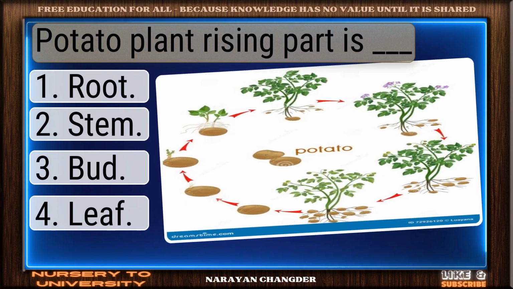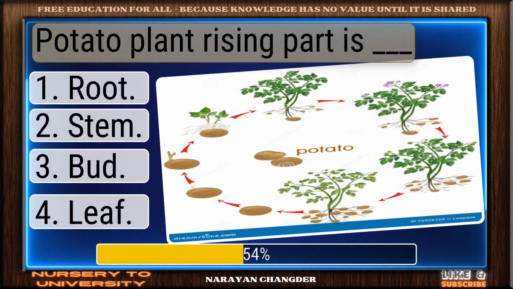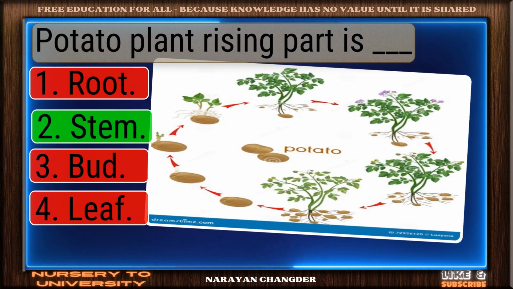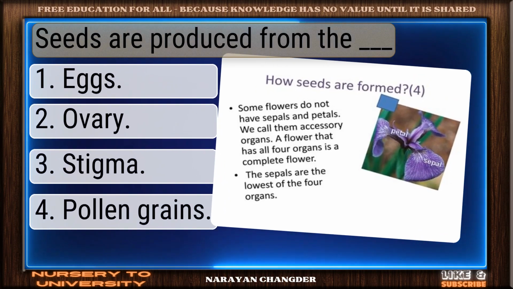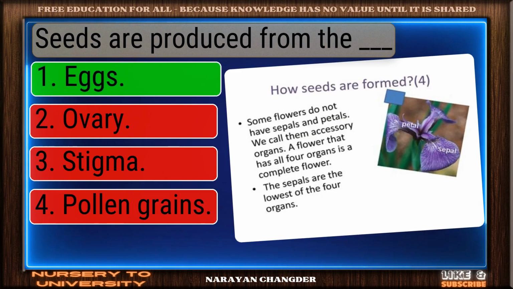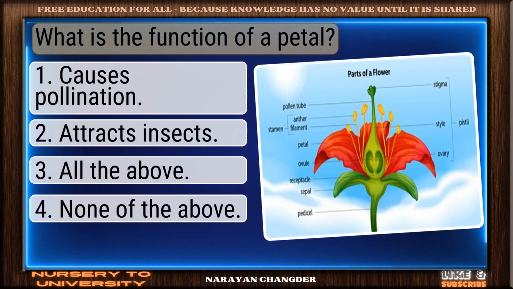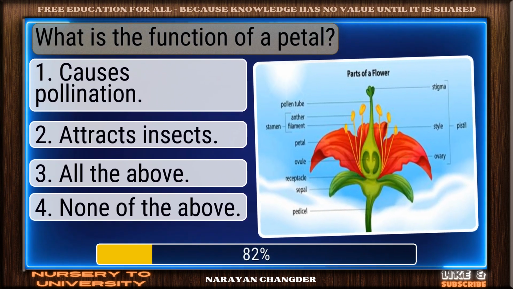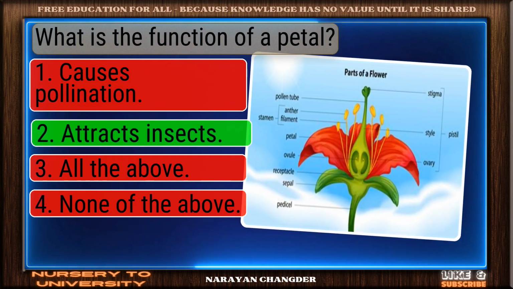Question number 170. Potato plant rising part is dash. Right again. Stem is a valid answer. Question number 171. Seeds are produced from the dash. Smart move. Eggs is an accurate answer. Question number 172. What is the function of a petal? Well reasoned. Attracts insects is the correct choice.